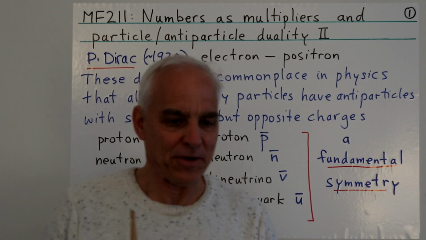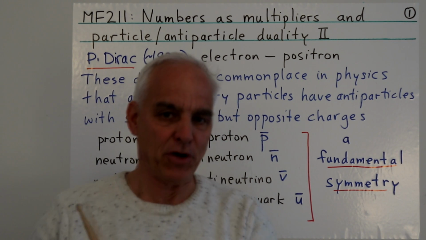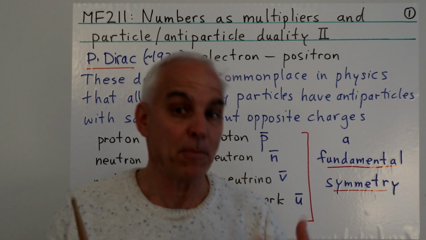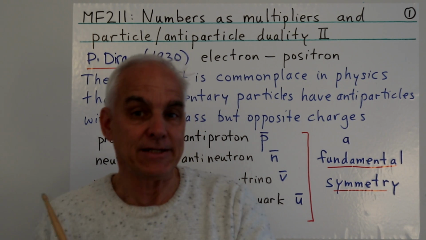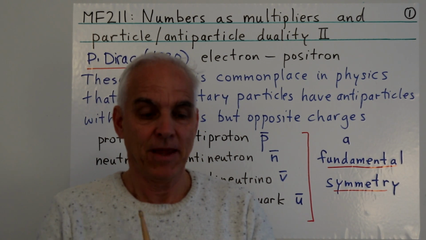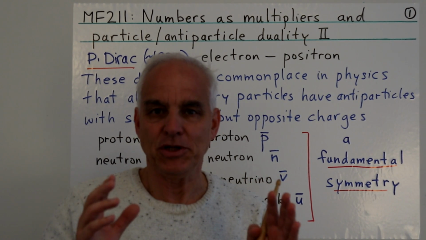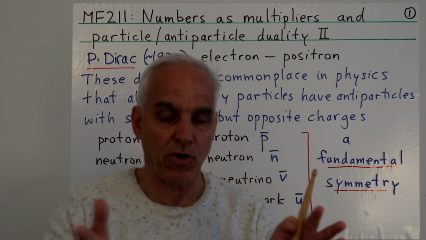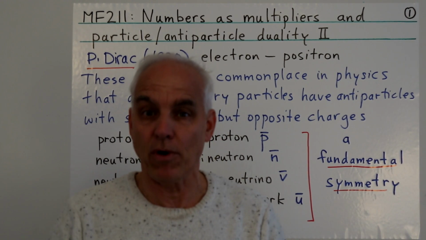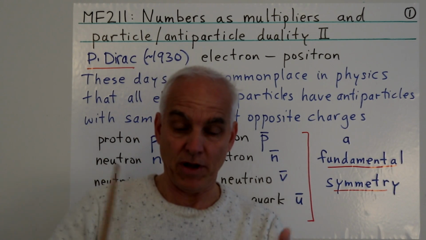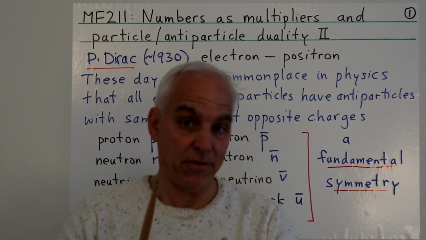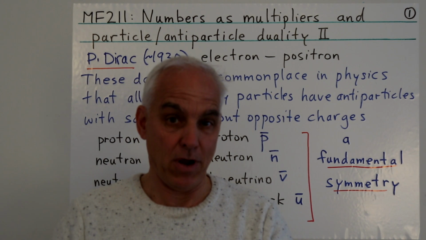Today we're going to do something rather interesting. We're going to take this particle-antiparticle symmetry that comes from physics and extend it into mathematics. This is going to be essential for us to be able to use the multi-set framework consistently across the board to set up linear algebra, field theory, and other things as well, including group theory later on.